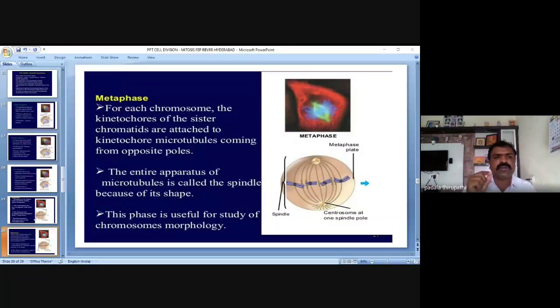The kinetochore is the very suitable place where the microtubules from the plant cell or the spindle fibers from the animal cell attach. And these microtubules or spindle fibers come from opposite poles. The entire apparatus of microtubules is called the spindle because of its shape.